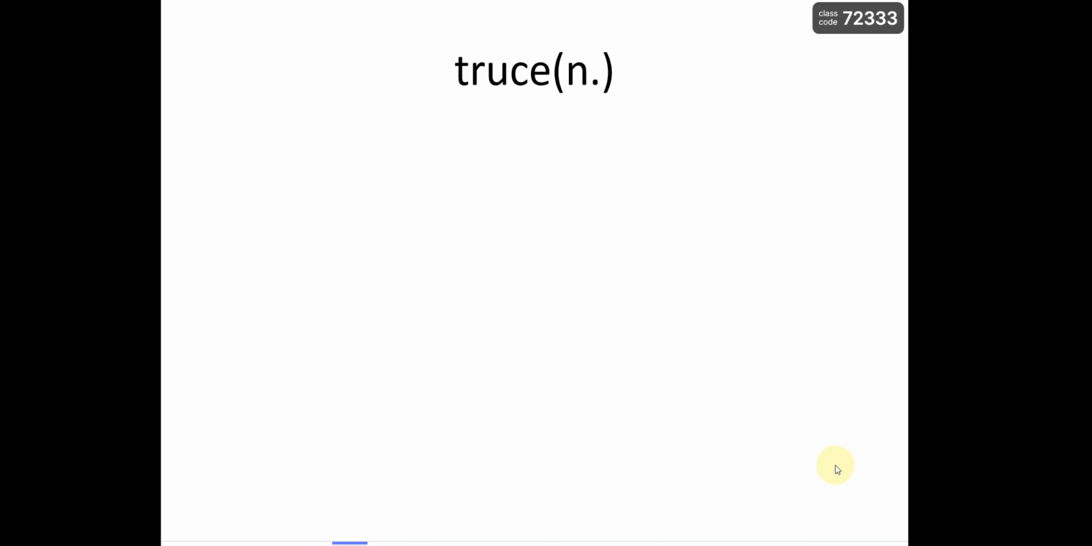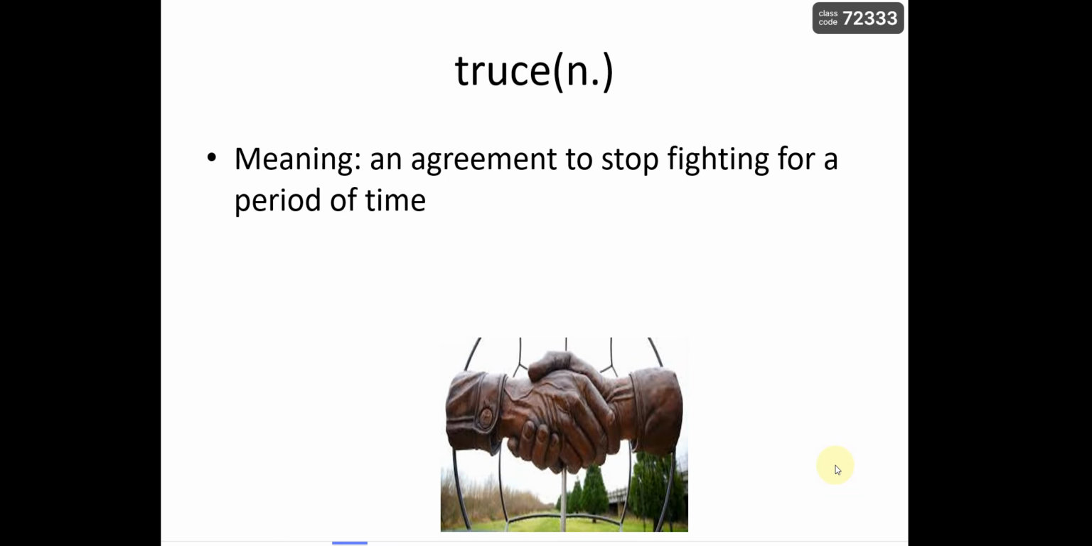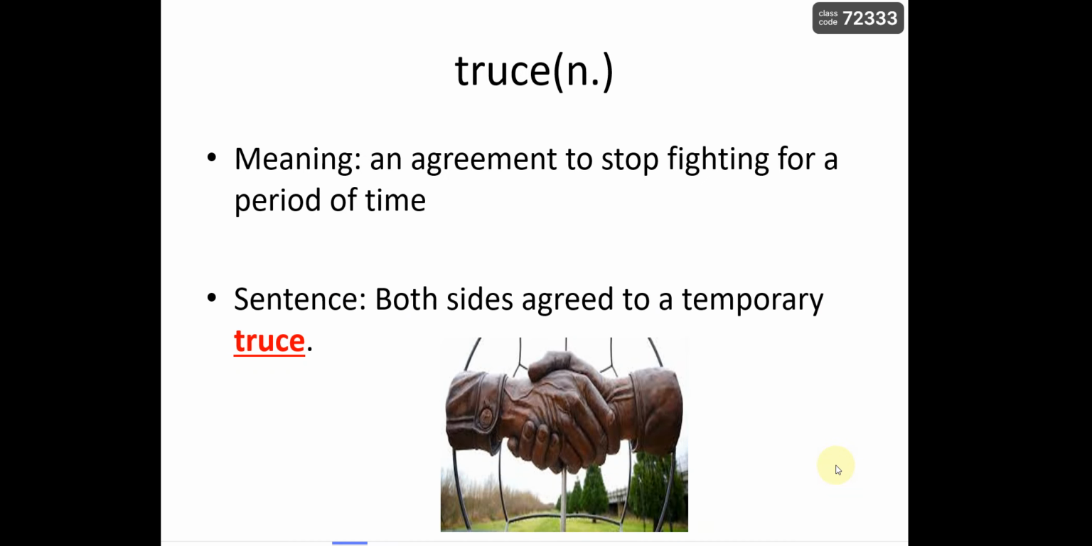Now, truce. What's a truce? First of all, it's a noun. And let's look at the sentence first. Both sides agreed to a temporary truce. So, if we look at the picture, we can see two people shaking hands.